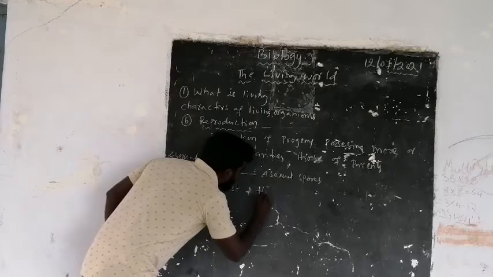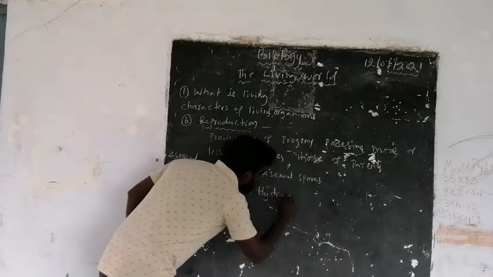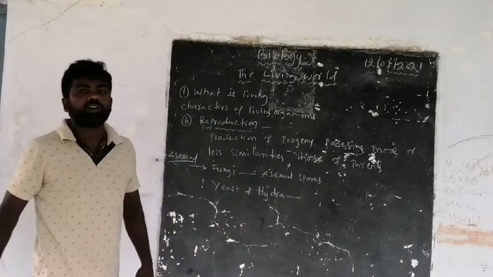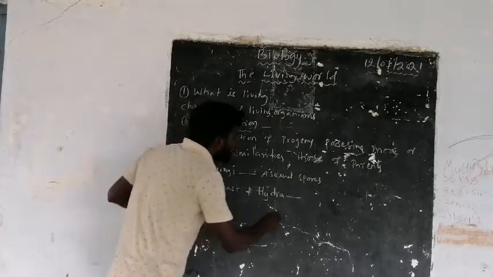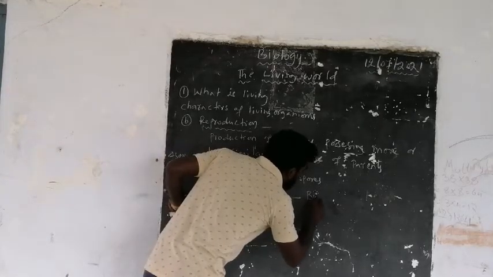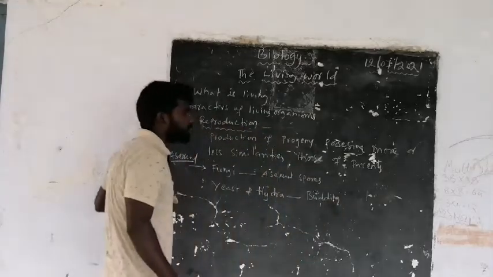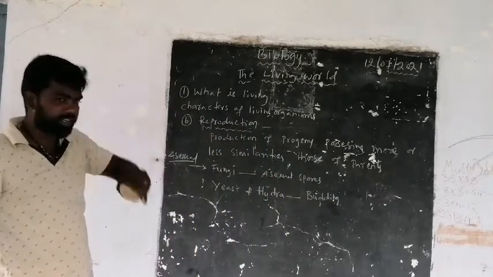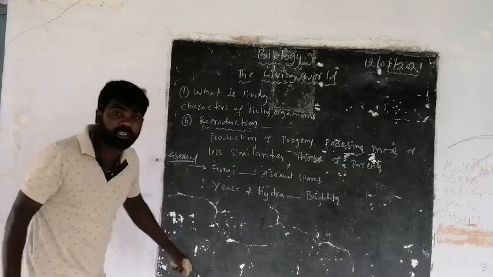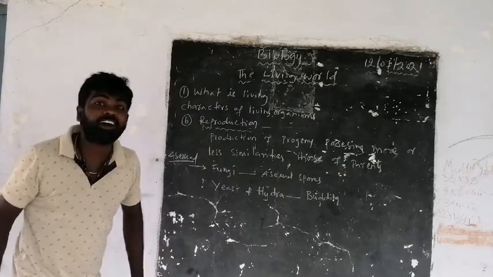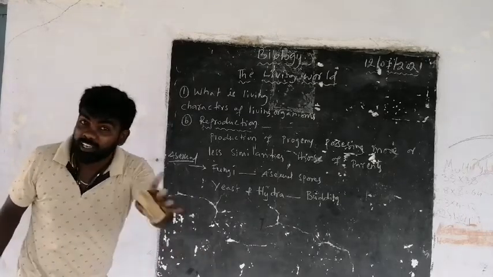and hydra reproduce by budding. Small buds are formed on the body of the yeast or hydra. And next, one more very important thing is the organism which shows true regeneration.